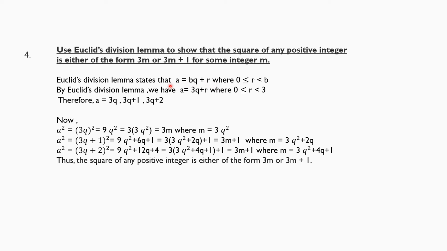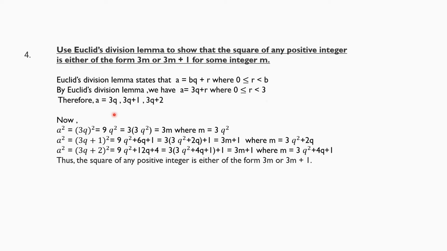Then we will compare the lemma with the question. Here we have two outcomes, that is 3m or 3m plus 1. By comparing this with lemma, it is clear that b equal to 3. So we will state lemma as a equal to 3q plus r, where 0 is less than or equal to r, which is less than 3.